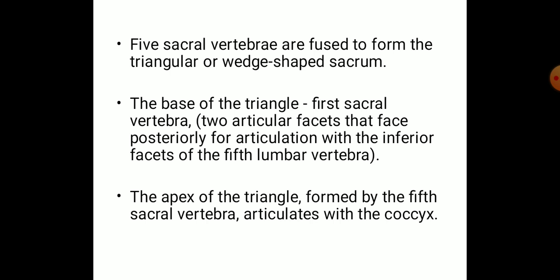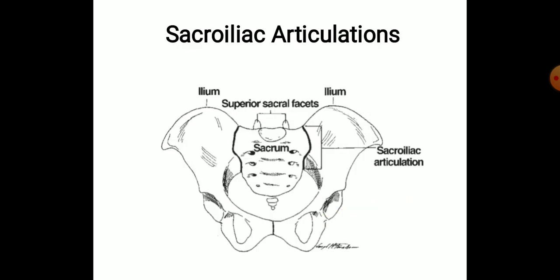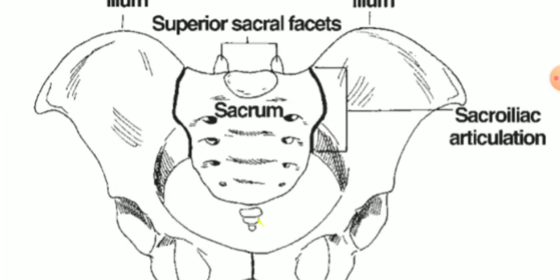As we all know, the fifth lumbar vertebra is the one which is going to articulate with the first sacral vertebra. So this first sacral vertebra forms the base of this sacral triangle, and it has two articulating faces mainly for articulation with the inferior facet of the fifth lumbar vertebra. And the apex of the triangle is formed by the fifth sacral vertebra, which articulates with the small coccyx.